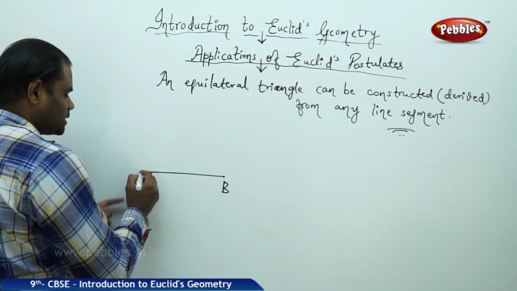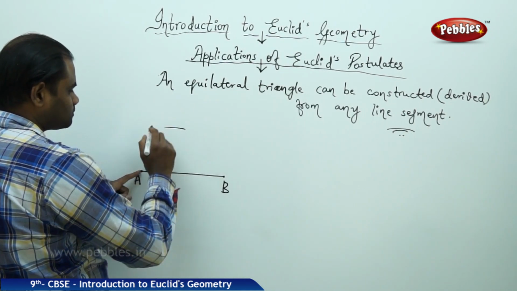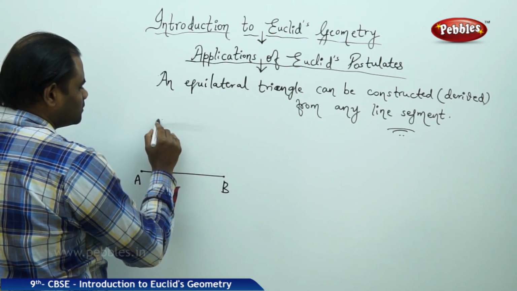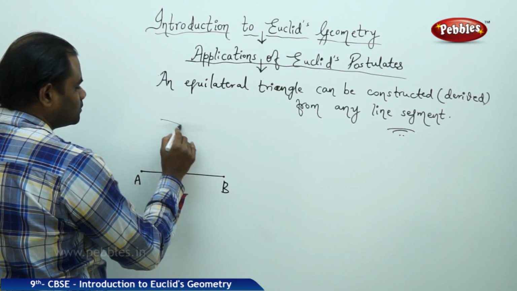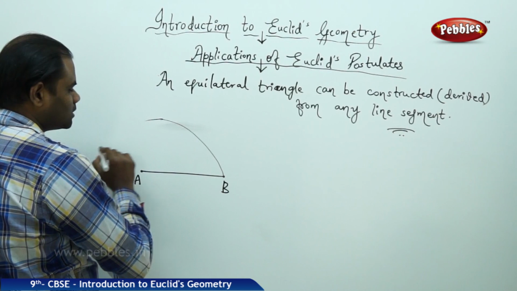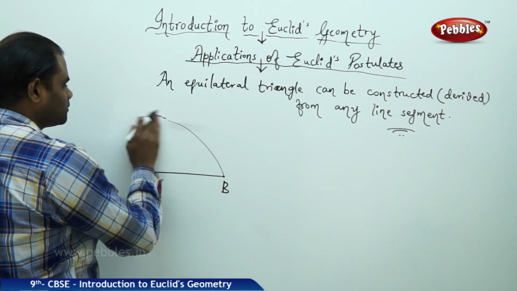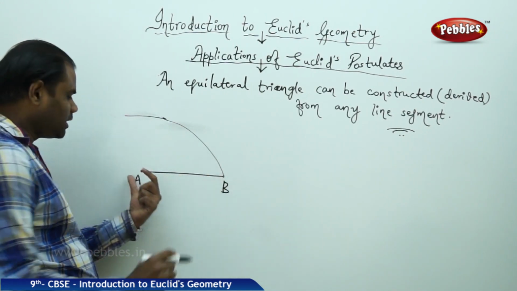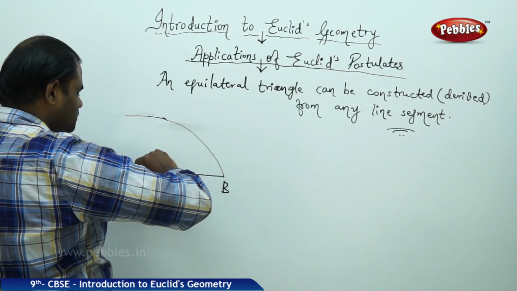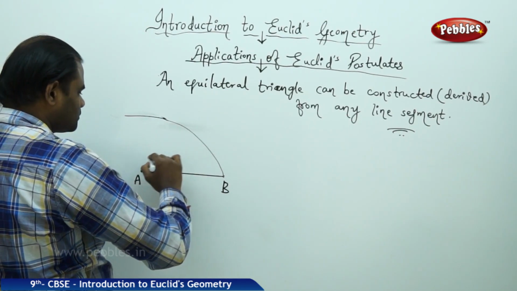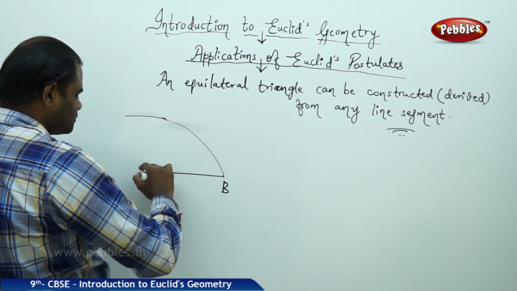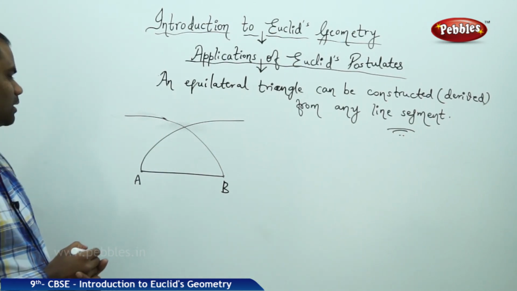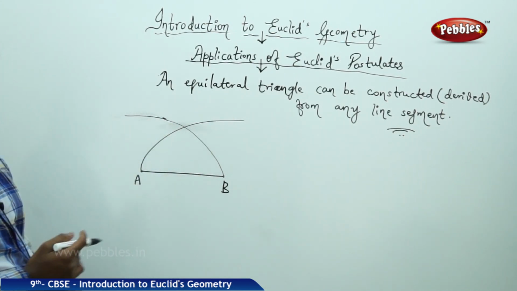Therefore, he has taken a circle fixed with A as center, cutting an arc, so he has made a circle passing this way. And then from B as the center and AB as the radius, he has cut another circle out here. So there are two circles which are formed out here.